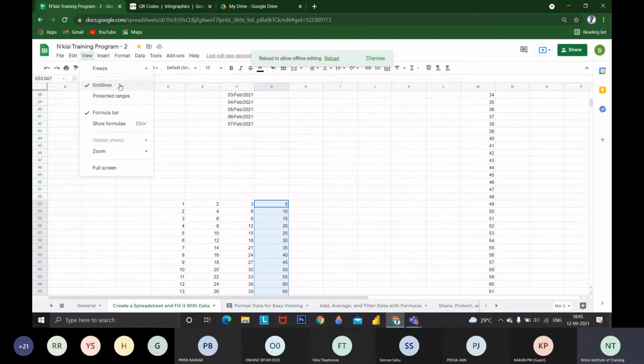Then in the view options, I have this formula bar. If you want to change to show formulas, we need to use formulas, which is different. We will look at it in the future.